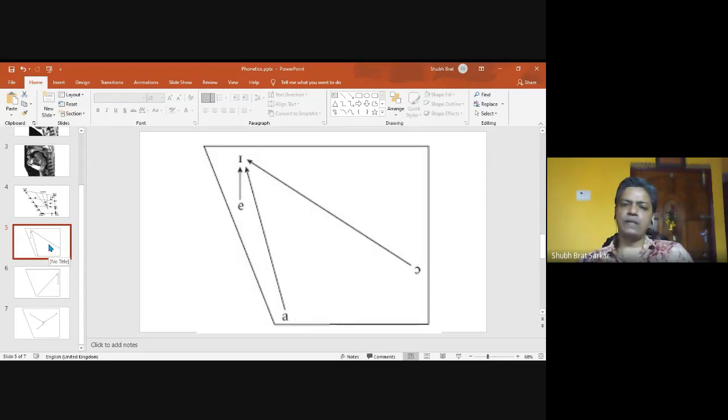The air stream then passes through the pharynx, and when it is passing through the pharynx and reaching finally the oral cavity, the soft palate is raised. When the soft palate is raised, the air cannot escape through the nasal cavity. Therefore, all the diphthongs are oral sounds.